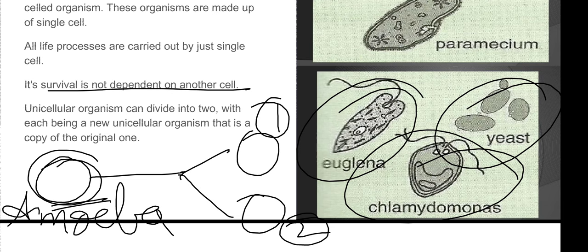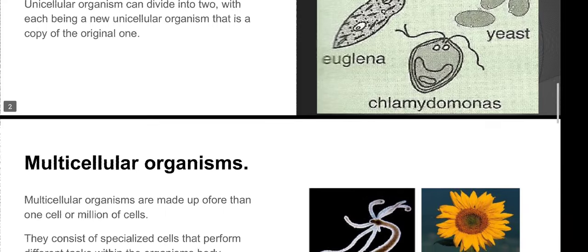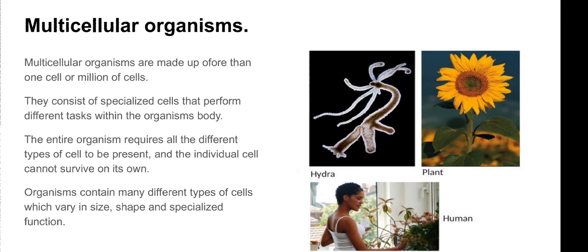Fine. Now, come to the next one, that is multicellular organism. Multicellular organisms are organisms which are made up of more than one cell. By mistake, I have written a spelling or typing mistake here of more. Okay, of more than one cell or million cells. Now, since it is made up of more than one cell, each and every cell has its own specialized function and performs that particular task within that organism's body.